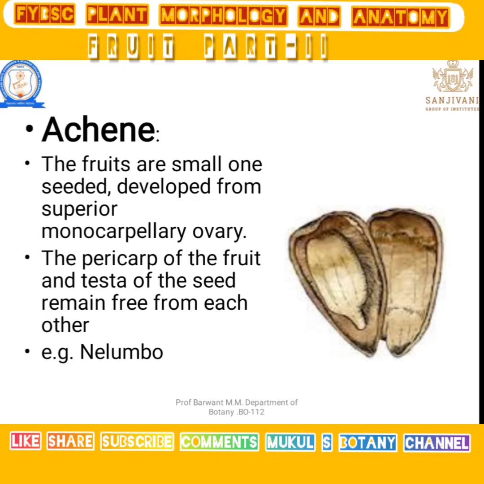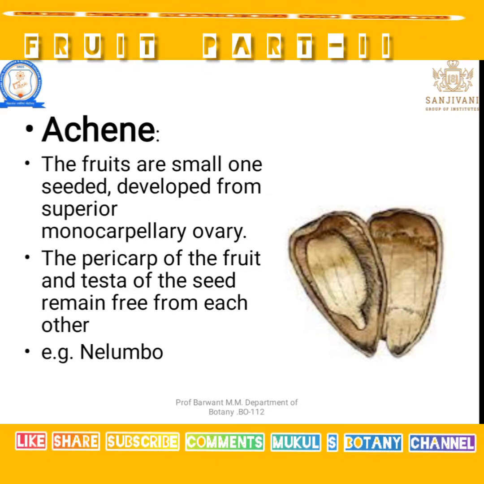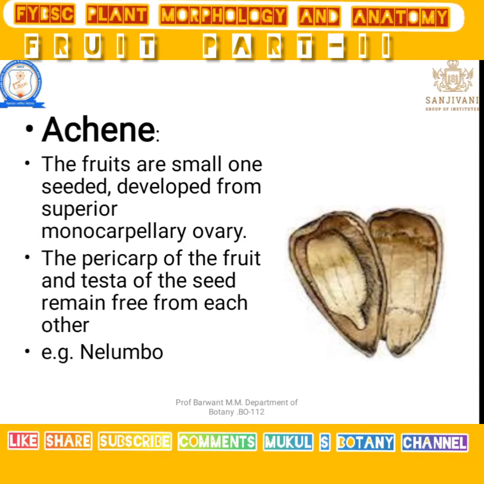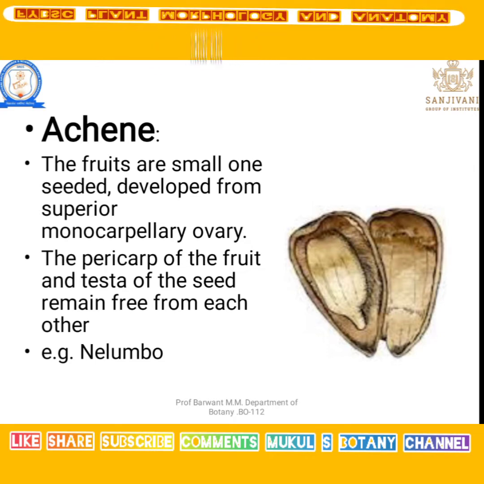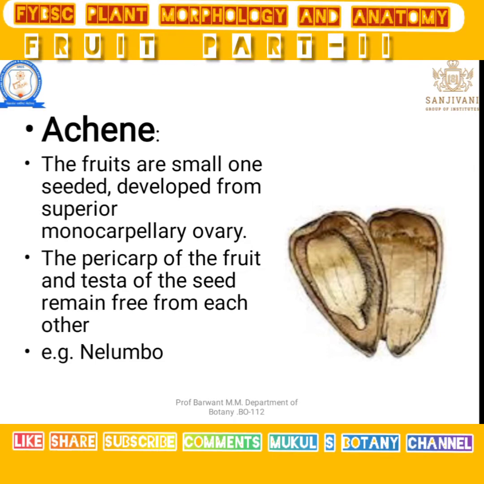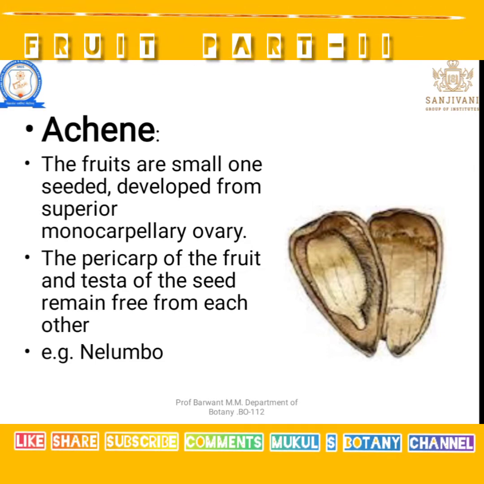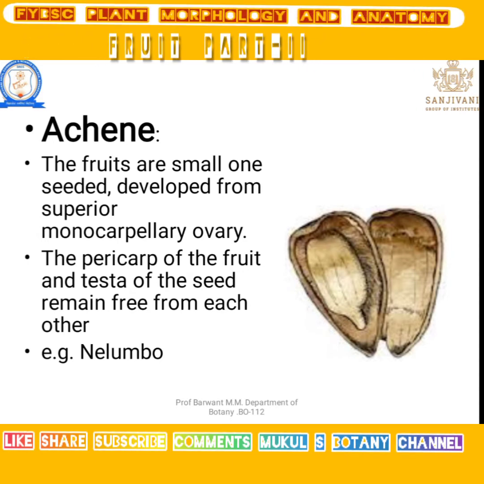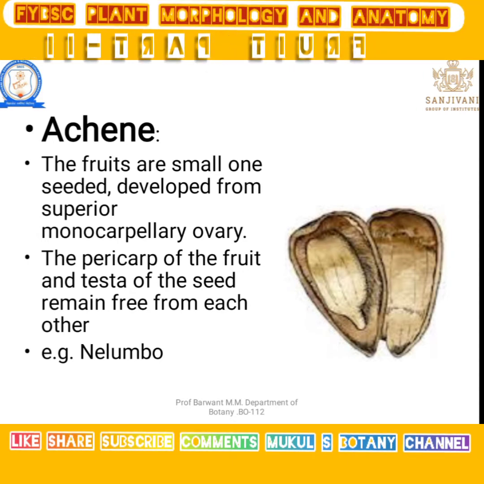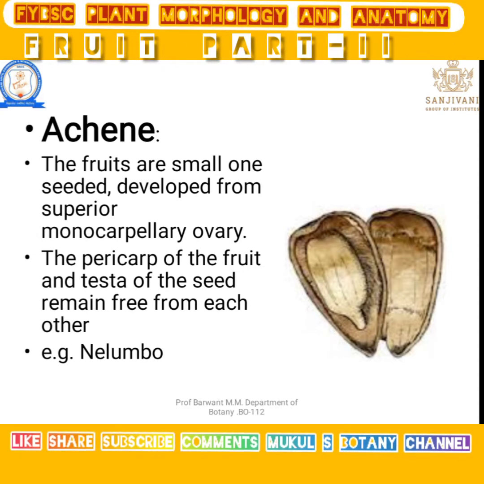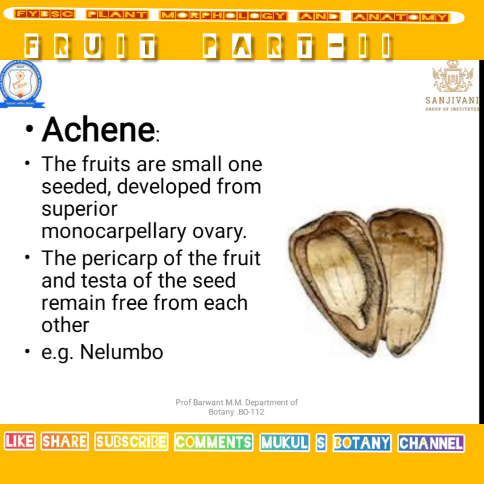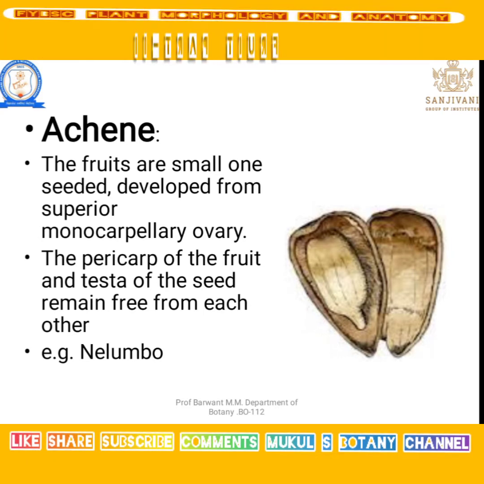Let's see the concept of monocarpellary and superior ovary. If you have learned the flower chapter, you can easily understand. Superior means the ovary has superior characters. Monocarpellary means a single carpel ovary. Those are some examples.